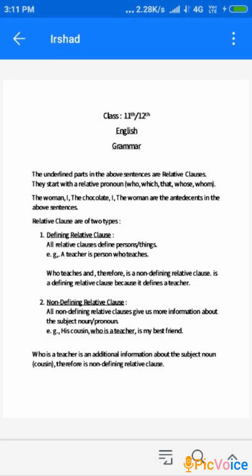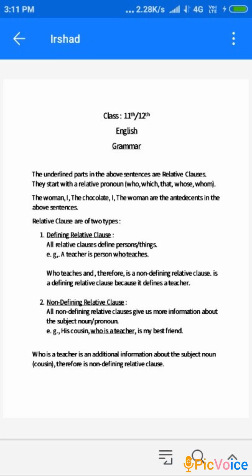And as far as whom is concerned, we use it for the objective case. For example, the woman whom I wanted to see was away on holiday. After the verb, if we use a pronoun, that would be an object, and before the verb it is a subject. So I is the objective case used in the relative clause. So this would be the objective case of who. Whenever we need an objective case of who, we use whom. So the woman whom I wanted to see was away on holiday.